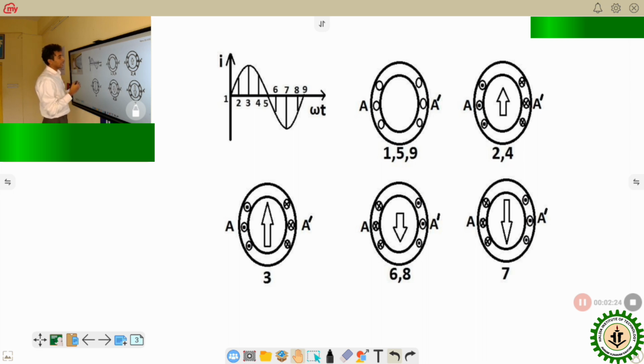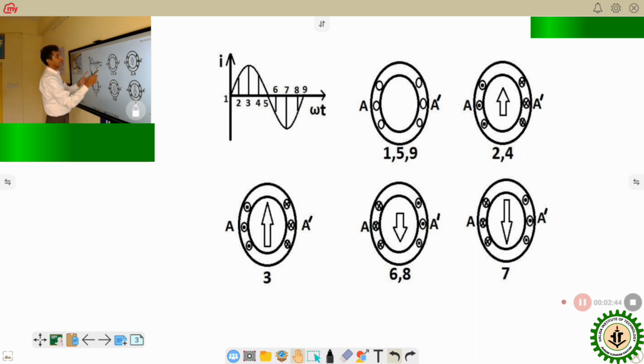Now, the stator of a single-phase induction motor is drawn here. To represent each instant, 1 to 9, the stator diagrams are drawn individually. I will explain them one by one.